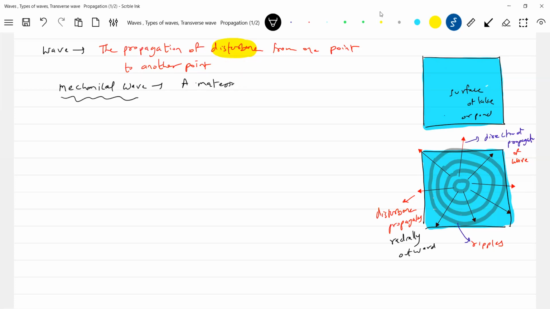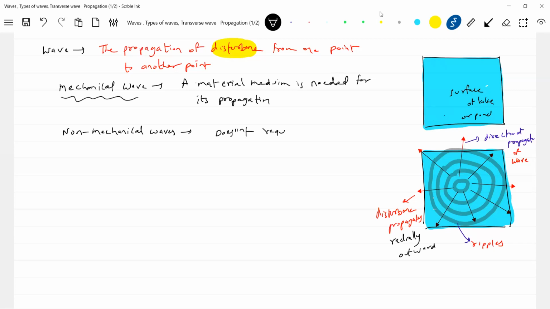Then non-mechanical waves: they don't require any material medium for wave propagation.